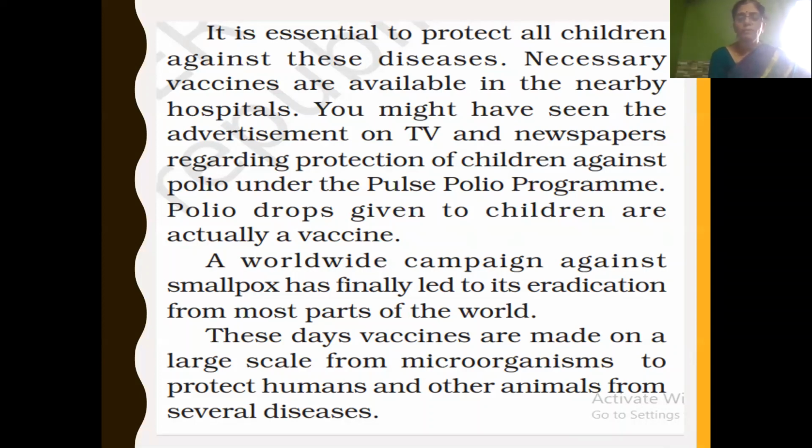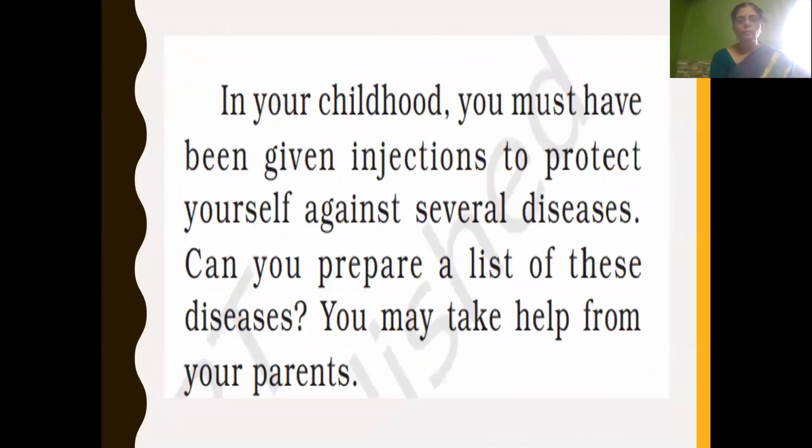Now, a worldwide campaign against smallpox has completely eradicated the disease called smallpox, because of the smallpox vaccine. Nowadays vaccines are also made on a large scale to protect animals from several diseases.